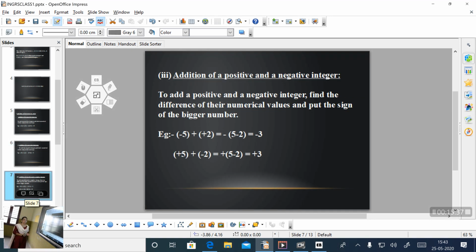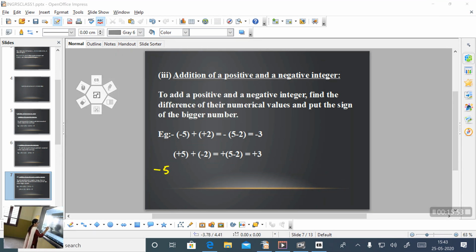Third case is addition of a positive and a negative integer. We want to add a positive and a negative integer. For example, first I consider two integers as minus 5 and plus 2. Look at the example. Here one is negative, one is positive. We want to add them. That is minus 5 plus 2. The rule is that find the difference between these two numerical values.